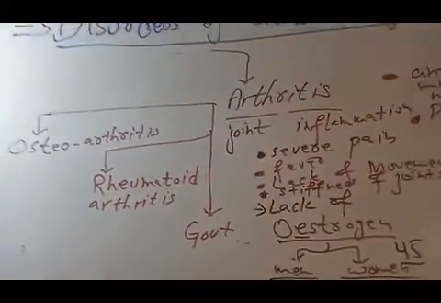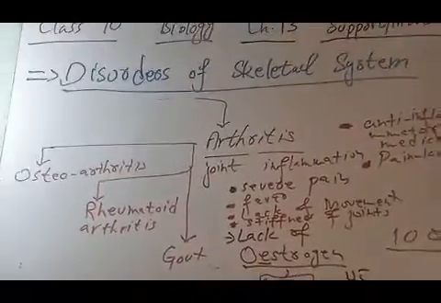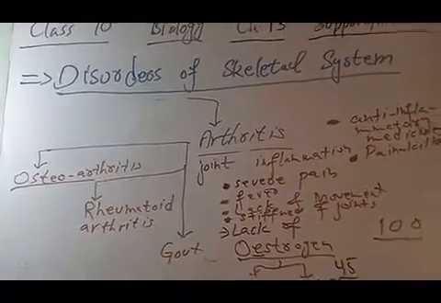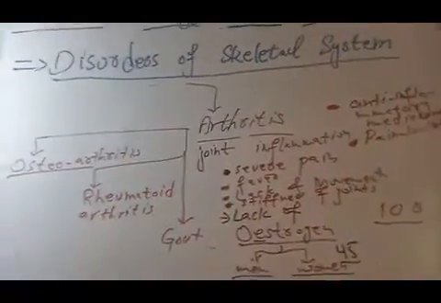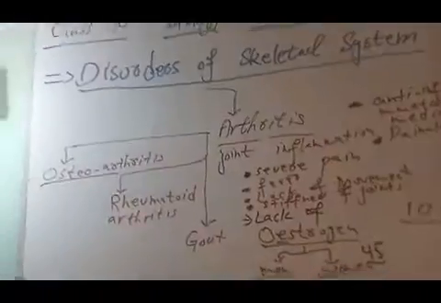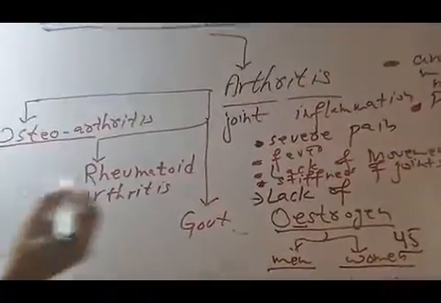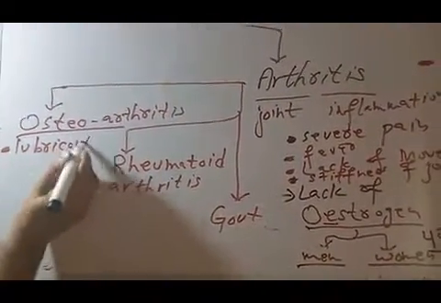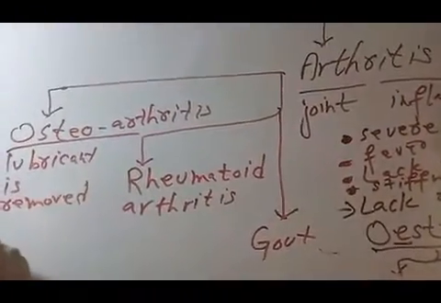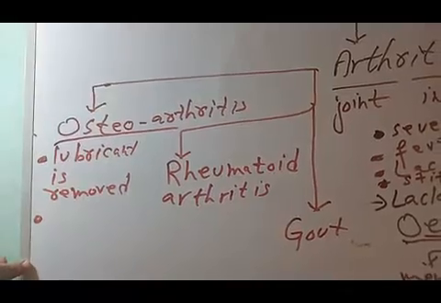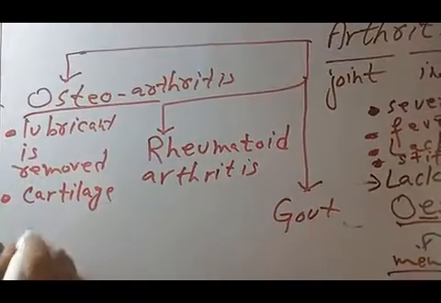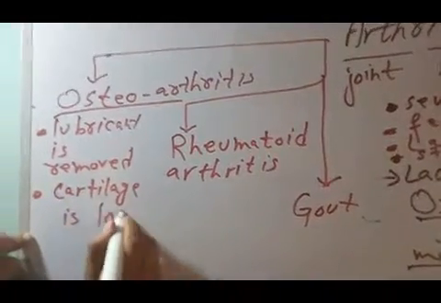Osteoarthritis is a type of arthritis in which the cartilage present between bones is removed, or the lubricant present between the bones is removed. In osteoarthritis, the lubricant is removed and or the cartilage is lost.